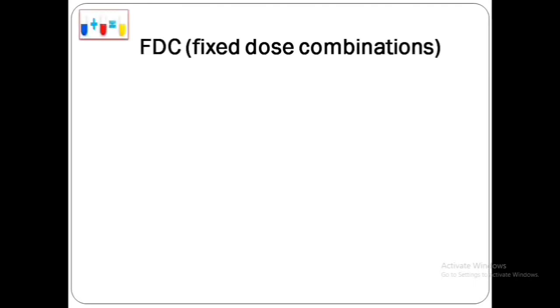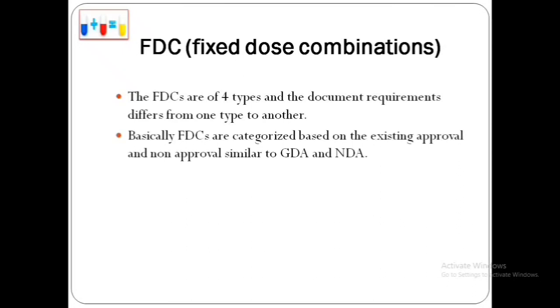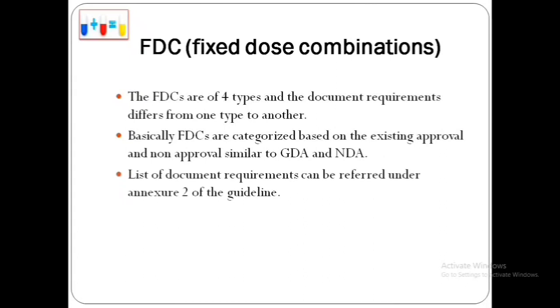Now we come to fixed dose combinations. In this guideline, the fixed dose combinations are of 4 types, namely 1, 2, 3 and 4, and the document requirement differs from one to another. Basically, the FDCs are categorized based on the approval of the combination. Annexure 2 of the guideline has the detailed requirements for various types of FDCs.